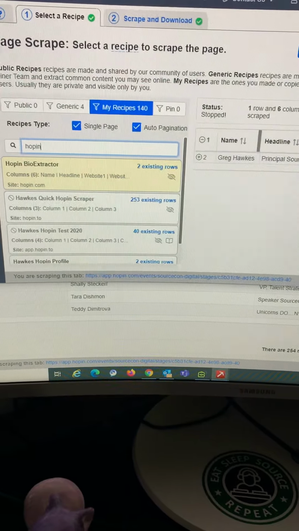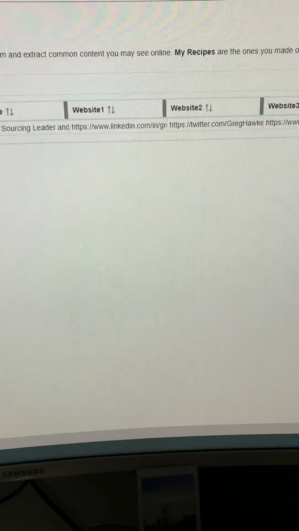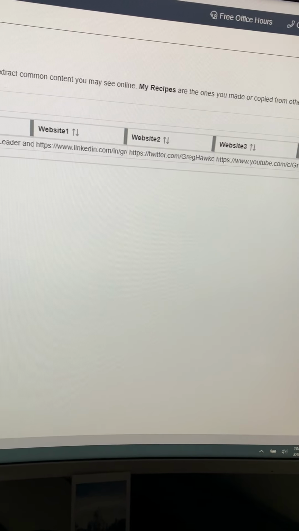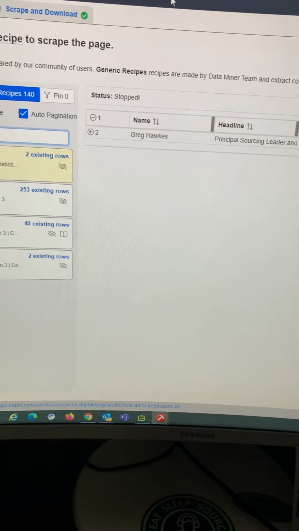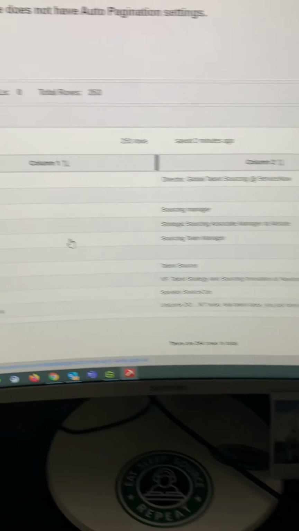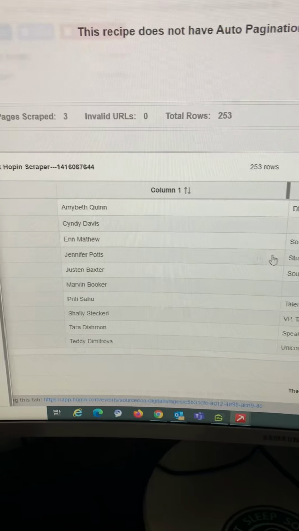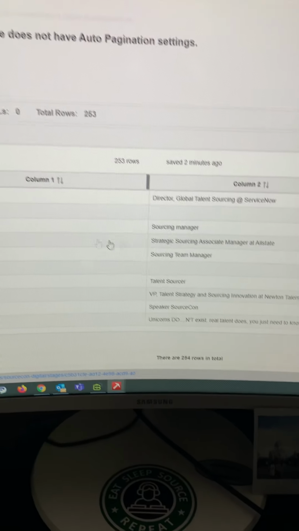So as you can see, when I do this, I pull my name, my headline, my website, actually all of my websites, and my bio. So that's all information that I've built in. I haven't really figured out how to connect these two scrapers together, but I'm in the process of doing that. But fortunately, the main thing is getting the list of names so that you can use this as a workable list, so that I can take the data, I can reach out to people.